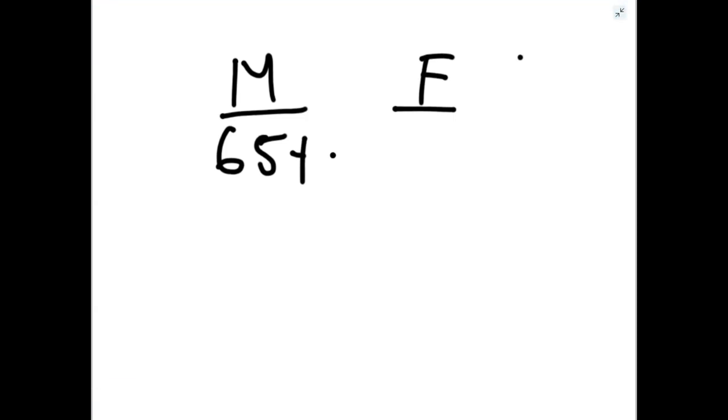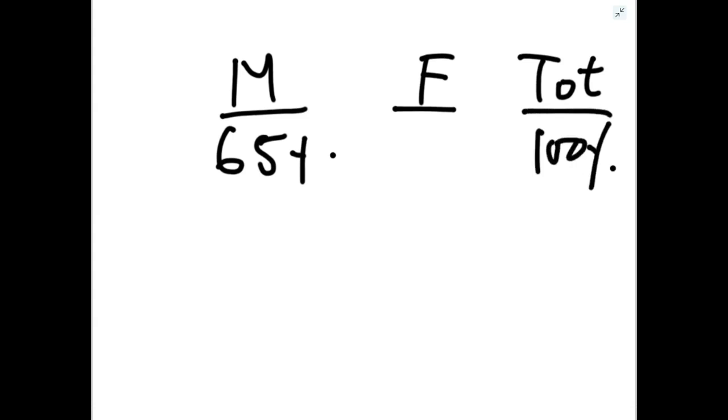Because total percentage is always 100. So 100 minus 65, that is 35%. See, there can be only two types, male and female. So if 65% are male, female has to be 100 minus 65, that is 35%. 35% of total.